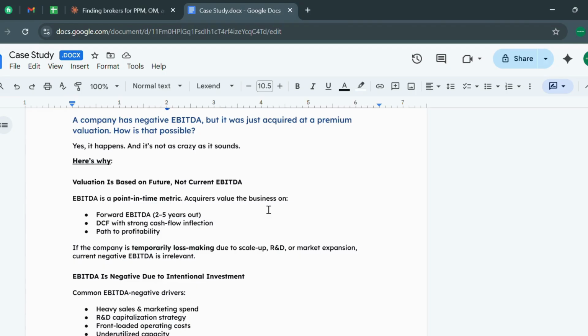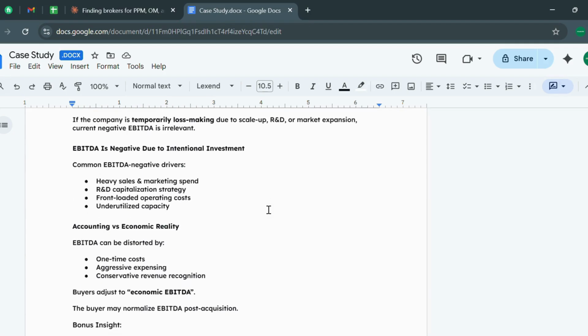If a company is temporarily making a loss due to scale-up, R&D, or market expansion, current negative EBITDA is irrelevant. Secondly, EBITDA may be negative due to intentional investment. Common EBITDA negative drivers are heavy sales and marketing spends, R&D capitalization strategy, front-loaded operation costs, and underutilized capacity.